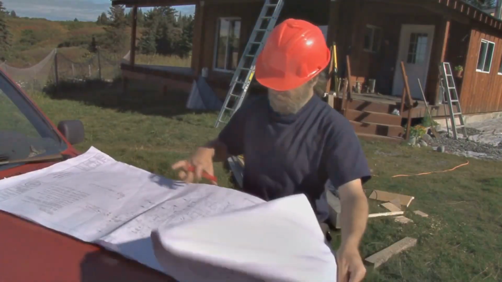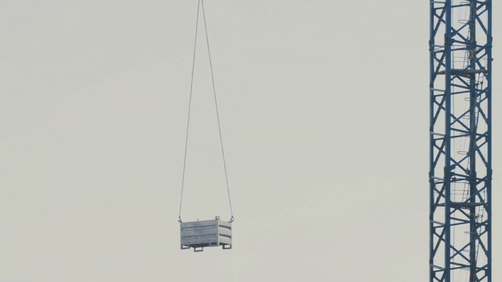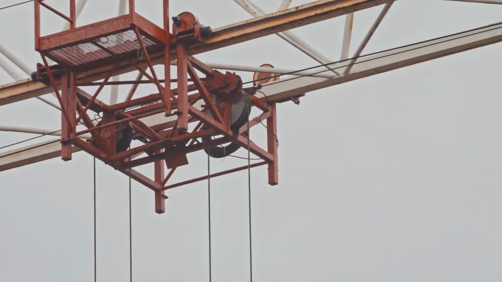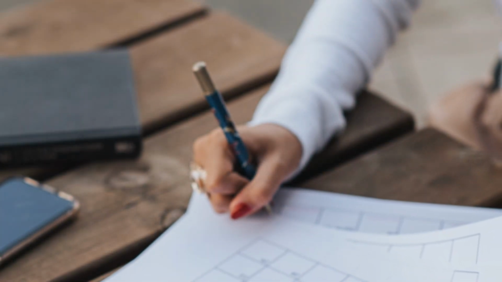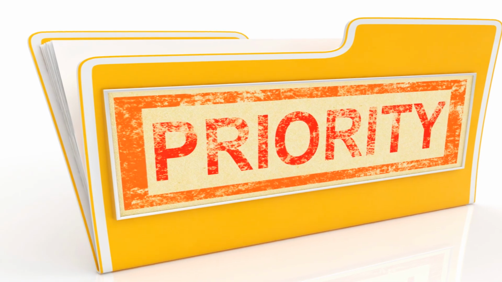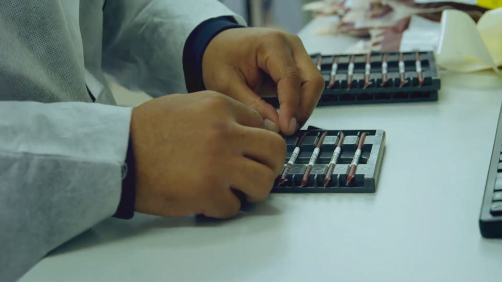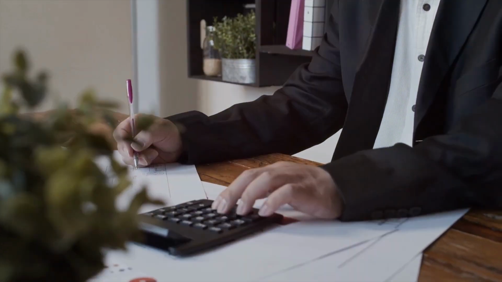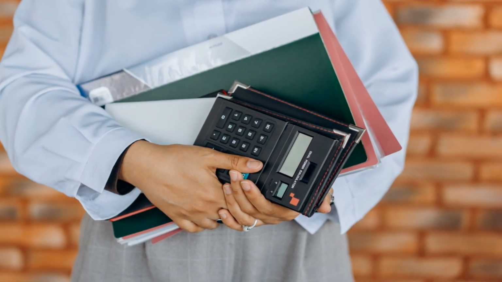There are two primary methods for calculating total float: the early start, early finish (ESEF) method, and the late start, late finish (LSLF) method. The ESEF method determines the earliest possible start and finish dates for each task, assuming all preceding tasks are completed on schedule. To calculate total float using the ESEF method, subtract the early finish (EF) date of a task from the early start (ES) date of its successor. The difference represents the total float for that particular task.